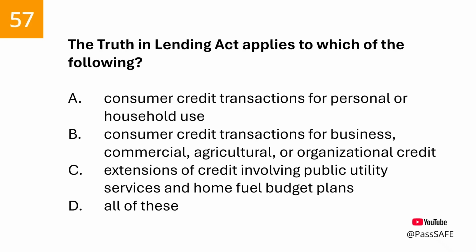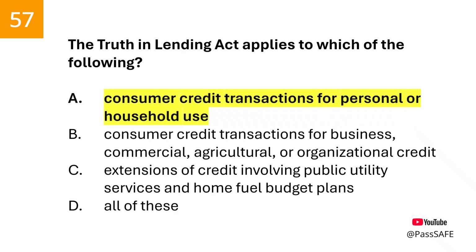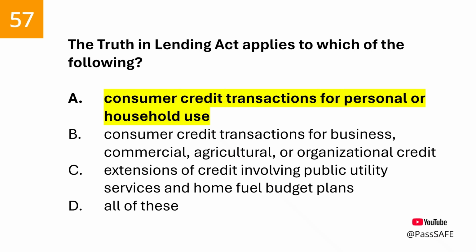Question 57. The Truth in Lending Act applies to which of the following? The correct answer is generally, TILA applies to consumer credit transactions except business, commercial, or agricultural credit. Credit over an applicable threshold that is not secured by real property or a principal dwelling or a private education loan. Extensions of credit involving public utility services.